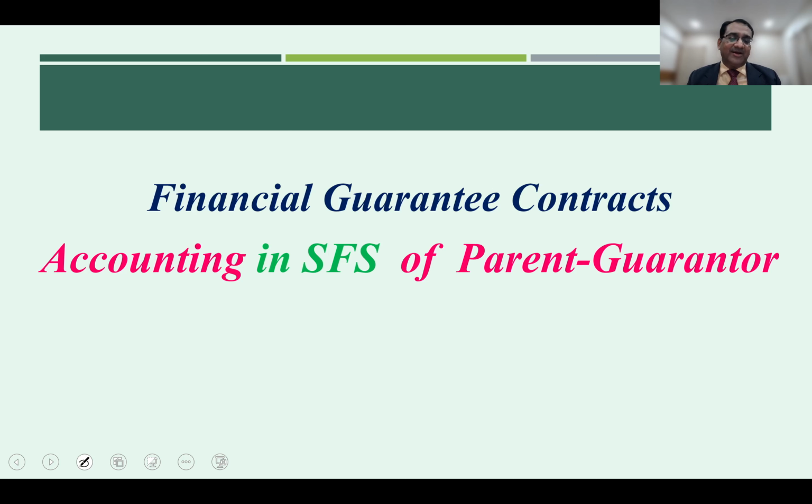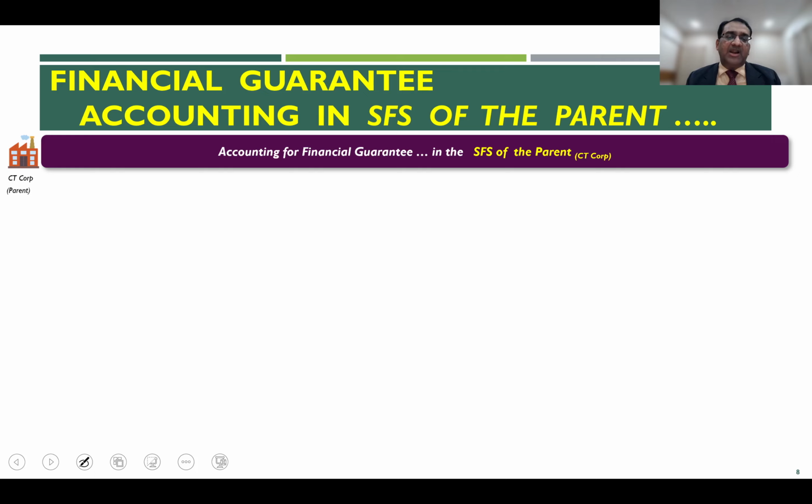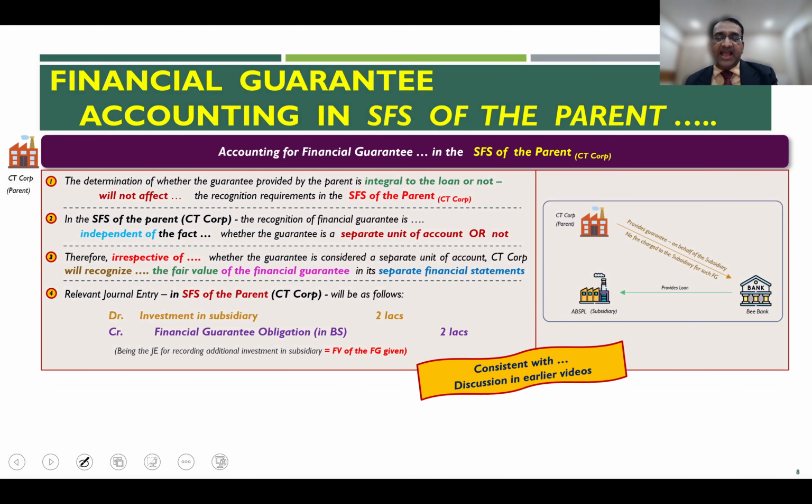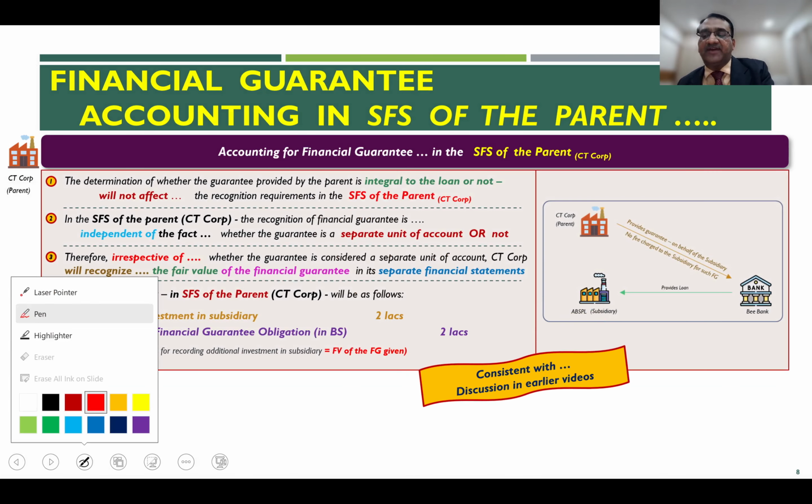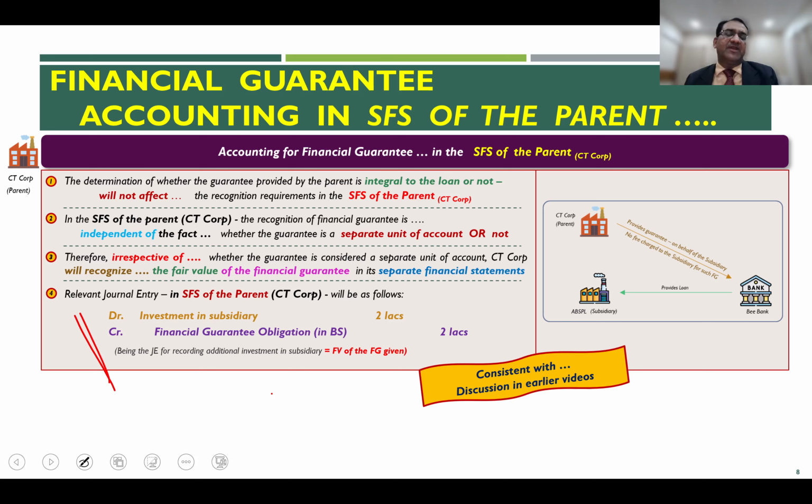Parent guarantor in the separate financial statement, I've already explained just in the previous slide as well. This is the entry which we saw even in the last session. The entry the parent will record is investment in subsidiary, debit, to the extent of the fair value of the guarantee given, and the corresponding credit will go in the balance sheet to the obligation which has been assumed by way of giving such guarantee. This entry is consistent with what we have discussed in the earlier video.